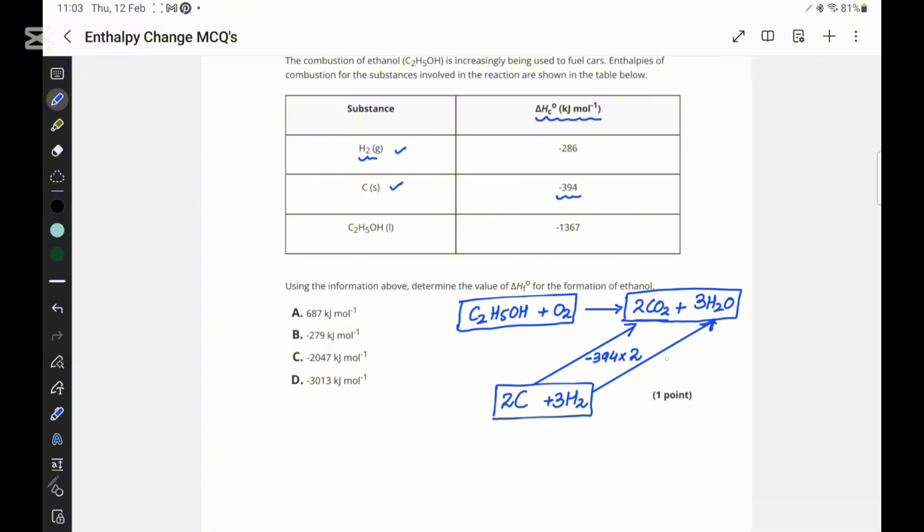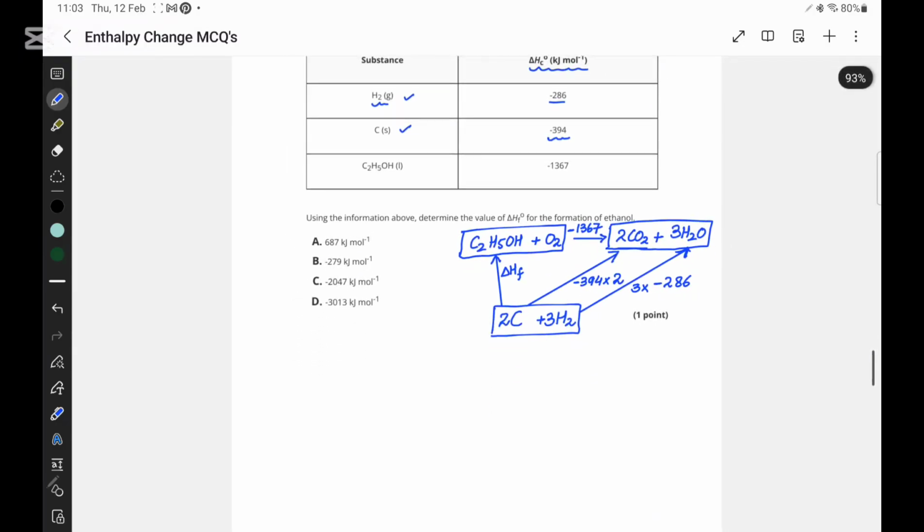And how many hydrogen are burning? So 3. So 3 times this value, that is minus 286. And the enthalpy of combustion for ethanol is minus 1367. We need to find out the enthalpy of formation for ethanol. The enthalpy of formation for ethanol is this one, and that would be delta H of F. So now, how can we find it out?